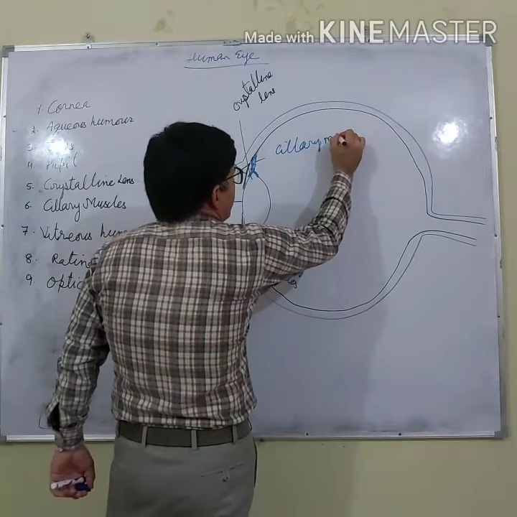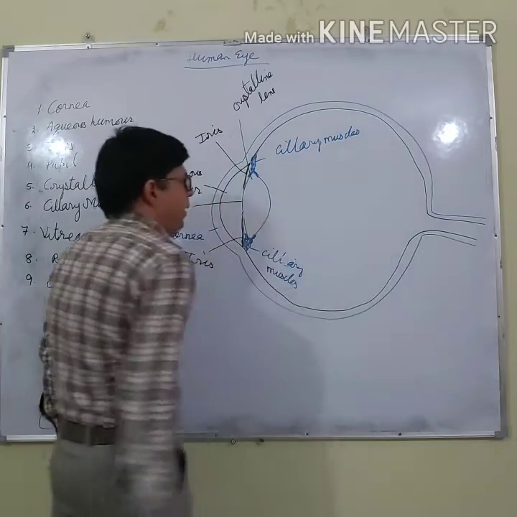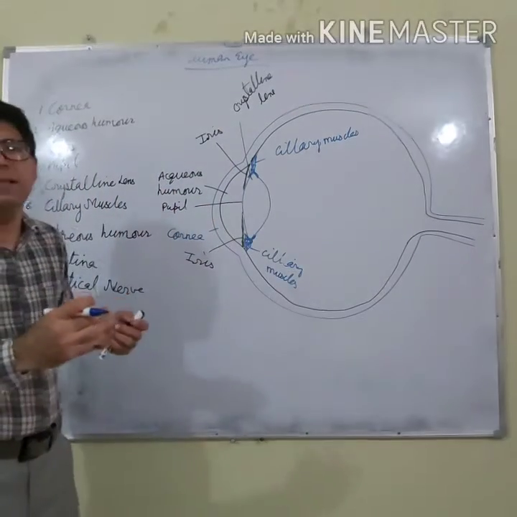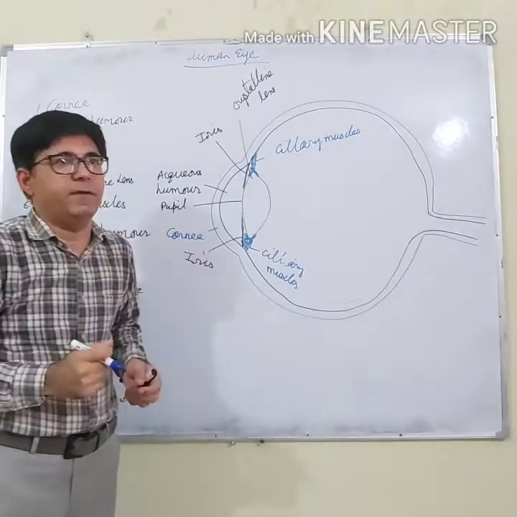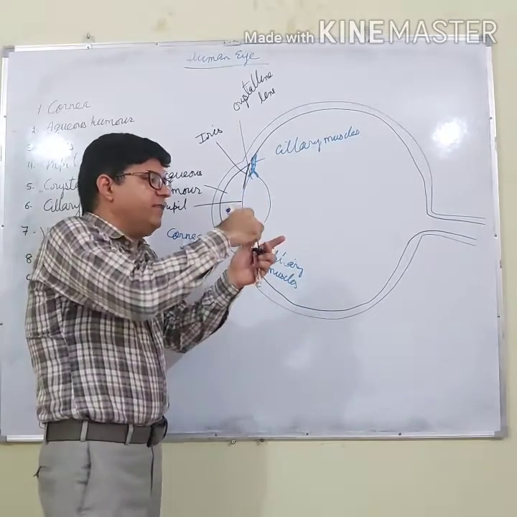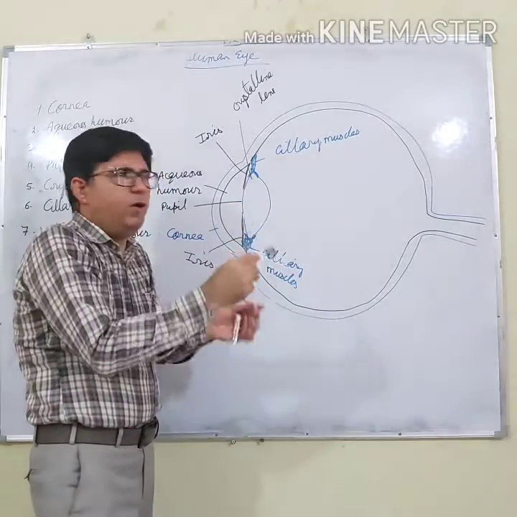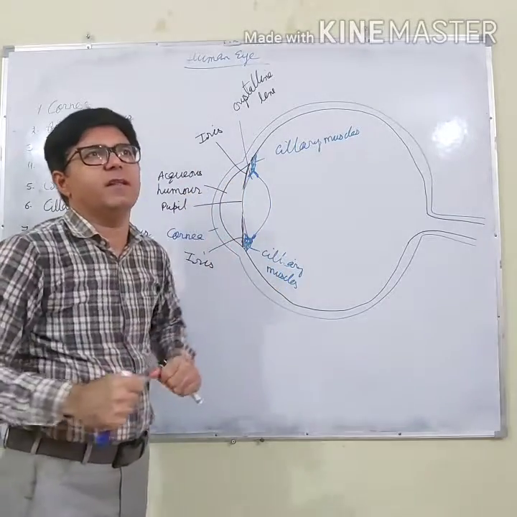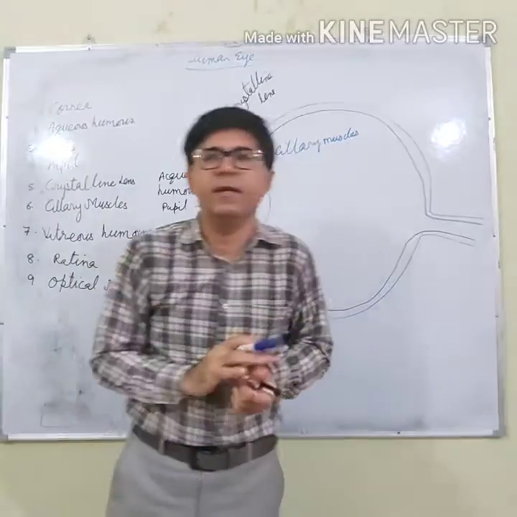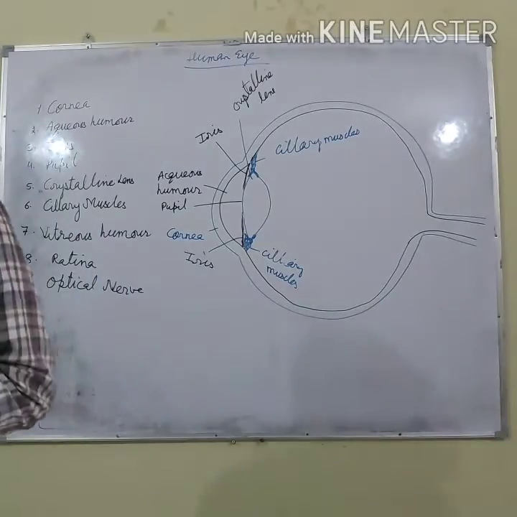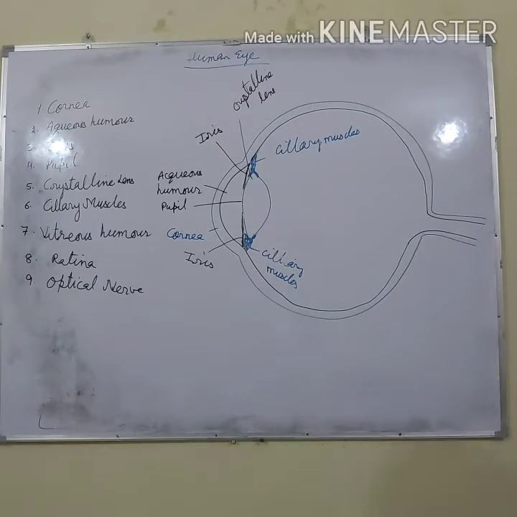Ciliary muscles. These ciliary muscles hold the lens. If I place the lens here, what will happen? It will fall. But these muscles hold the lens, and these muscles can change the focal length of the lens.